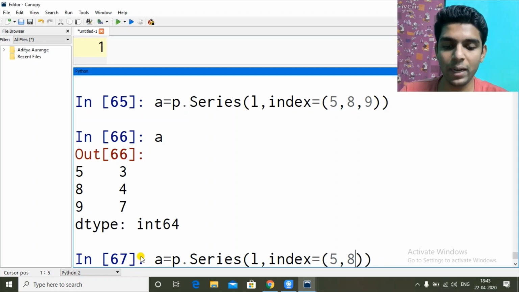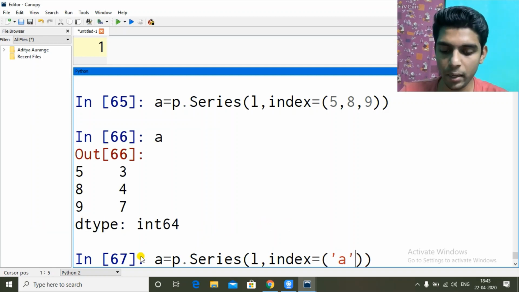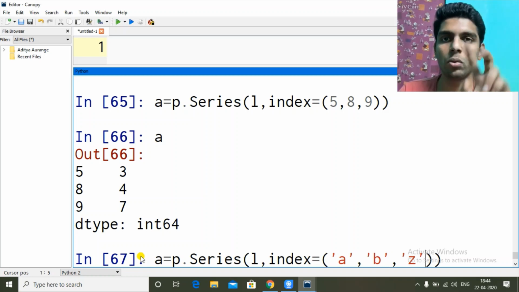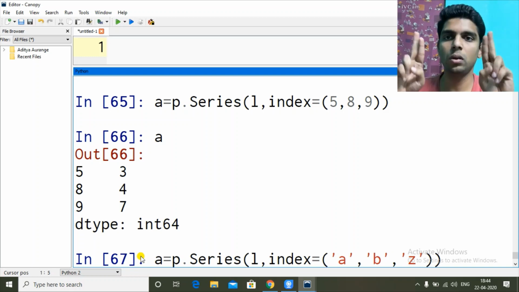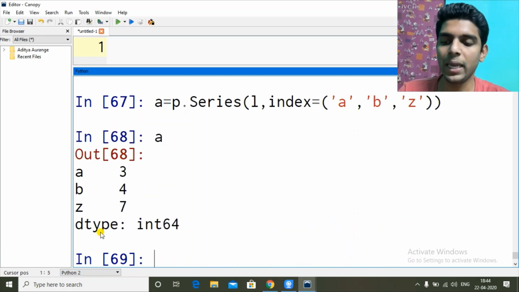So instead of 5, 8, 9, 1, 2, 3, if you want to start indexes from 1, okay, or A, comma, B, comma, Z. So A, B, C, these are character values, so I am enclosing them inside single quotes, or double quotes, both will work. But at a time use one thing at both ends. So single quotes on both sides or double quotes both sides. So now if I see, A, B, Z are my indexes.